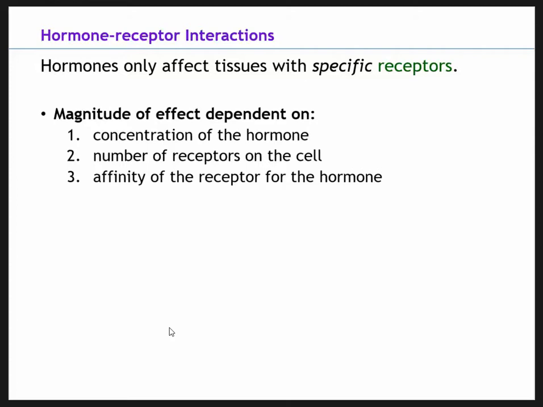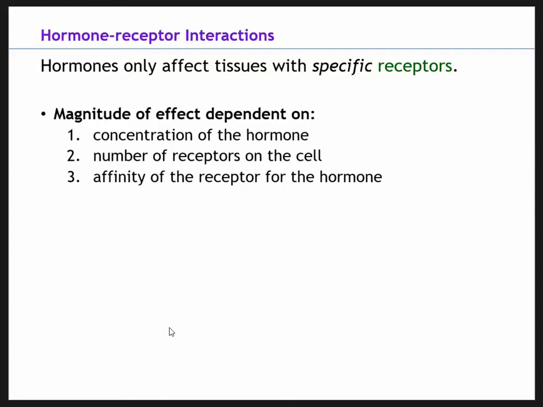And then another is the affinity of the receptor for the hormone. So sometimes we have an increased affinity or a decreased affinity. If there's an increased affinity, it means attractiveness. So if the receptor is more likely to bind a hormone, we have an increased affinity.